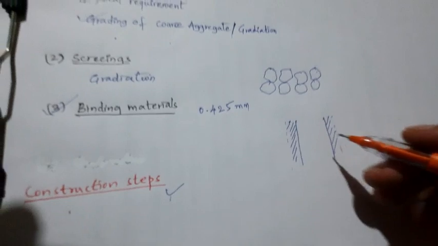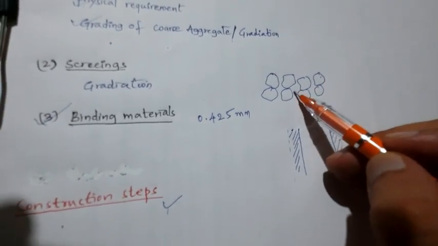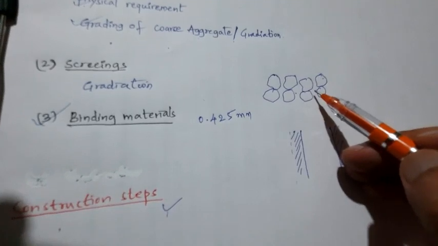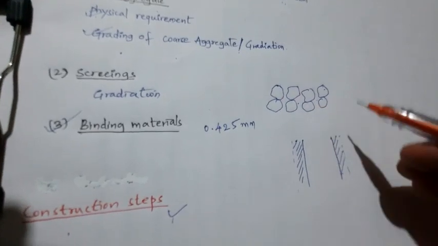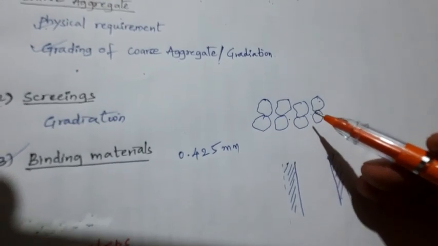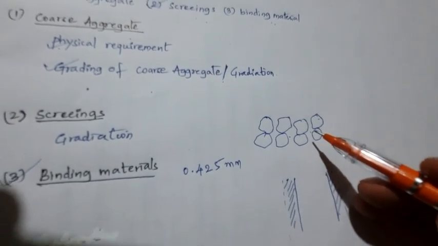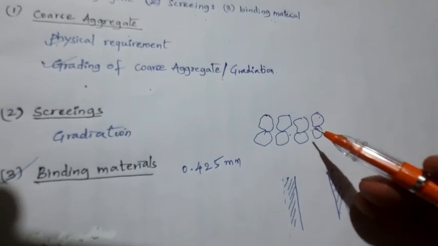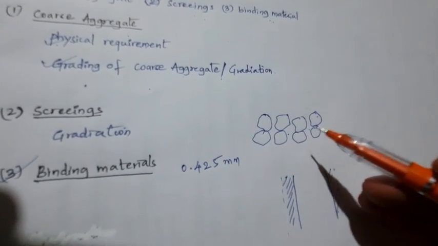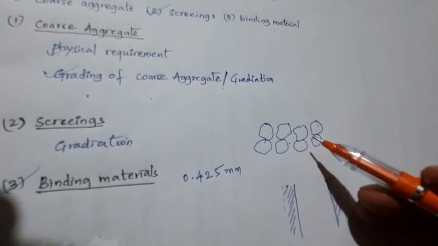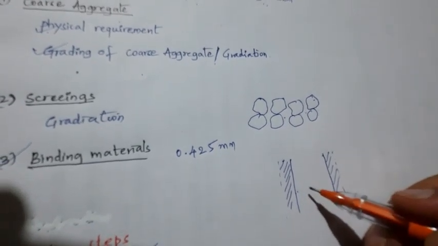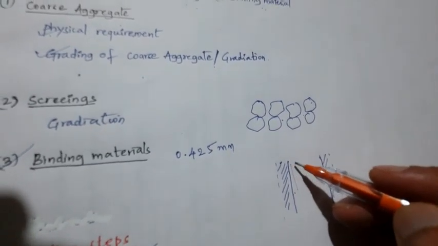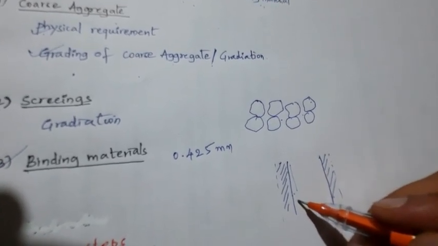Now you can lay the different thicknesses of the WBM layer, then compact to this level. Clear? So first the coarse aggregate is spread uniformly to the profile, to uniform thickness up to the prepared foundation, and checked with the templates you are having right now. Here the layer is compacted by a 3 wheeled power roller, like I told you, of 8 to 10 tons capacity, or you can use an equivalent vibratory roller also. The roller is started from the edges, run forward and backward until the edges are compacted.